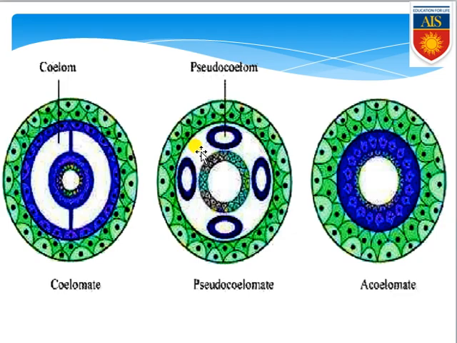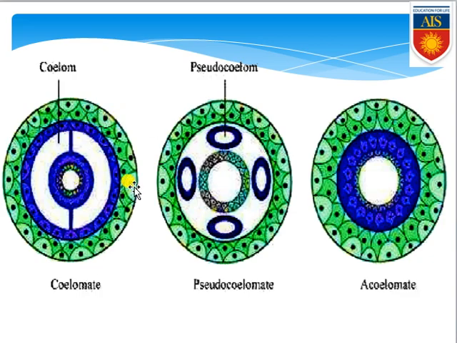Here you can see properly the body cavity which is filled with fluid and surrounded by the mesoderm, but it's not present in a continuous manner, rather it is present in a pouch manner. So for that reason, this is the figure of pseudocoelom, and the organisms in which this coelom is found are known as pseudocoelomate.